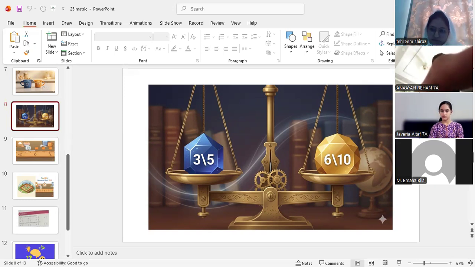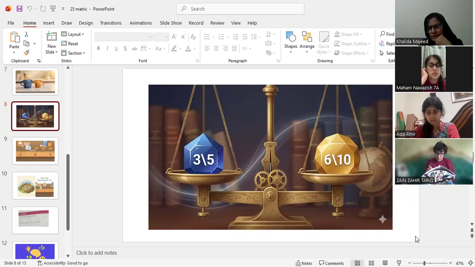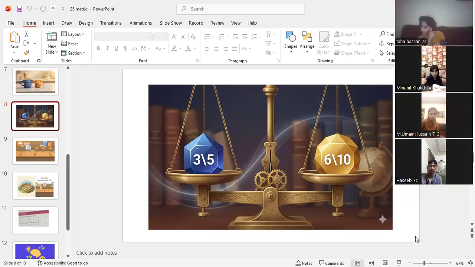Anyone else who can add something to Imaz's answer? Girls from the girl side, please. What are equivalent fractions? Just raise your hands. No one? Umair Hussain, can you tell me what are equivalent fractions? No, ma'am, I don't know. You don't know?